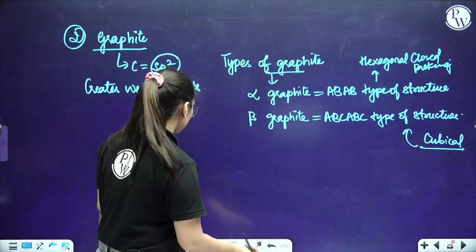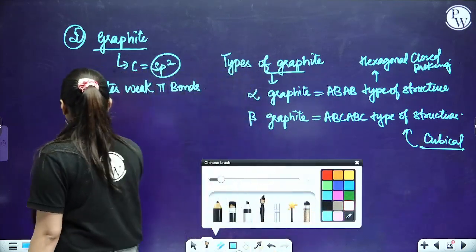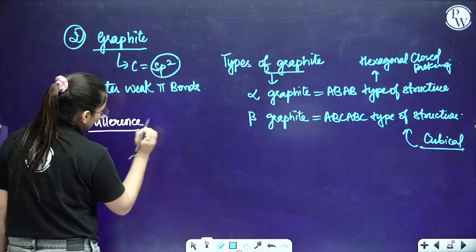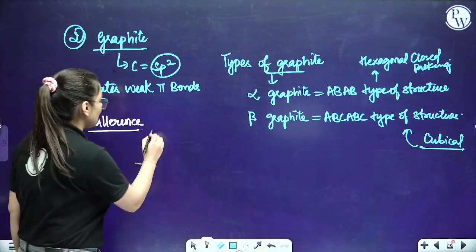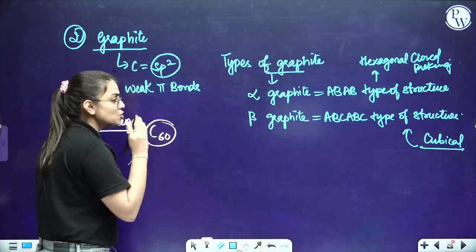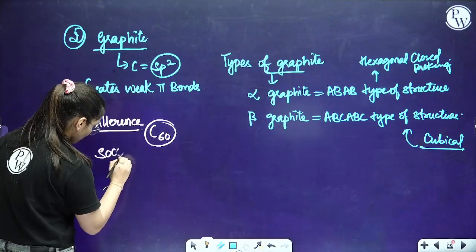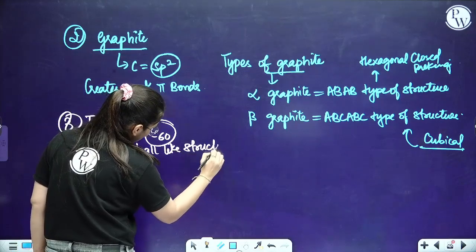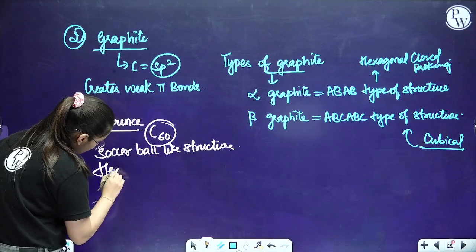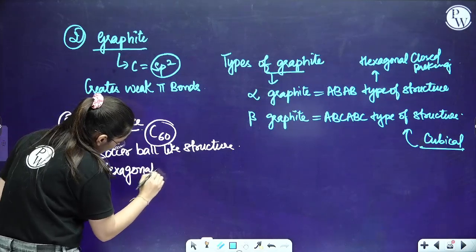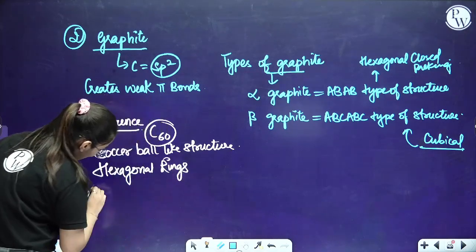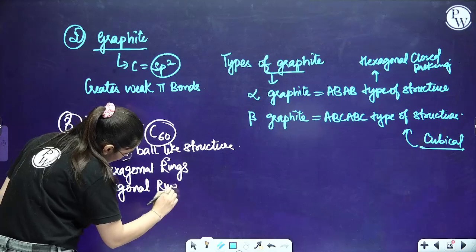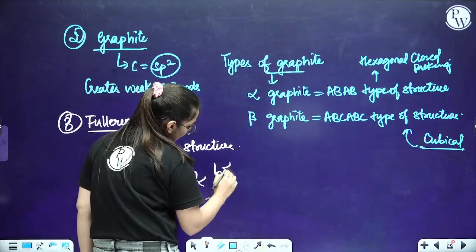Moving further, students, as I've already told you, we are going to do the third part, that is fullerenes. If I talk about fullerenes, here we have carbon 60. It is a soccer ball like structure. We have hexagonal rings, we have pentagonal rings, and both are connected with each other.